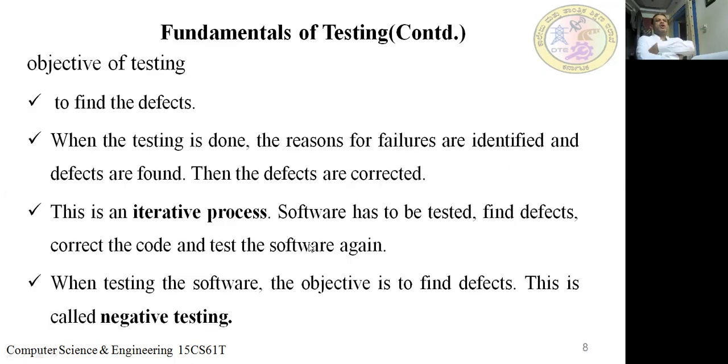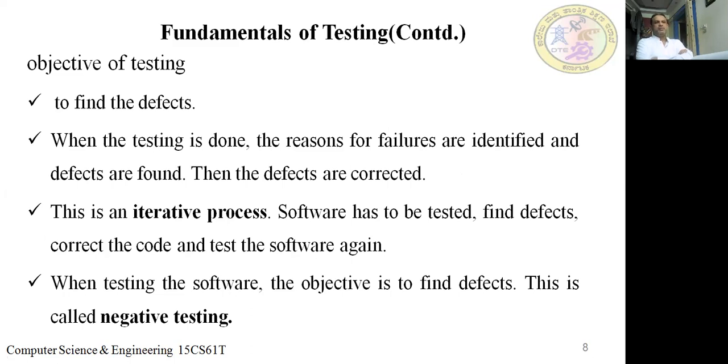Next, what is the objective of testing? There are some objectives. The first objective of testing is to find the defects. You need to find the bugs. The job of the tester is to find the bugs, not to humiliate the developer. Why are we identifying the bugs? So that we get software of very high quality.